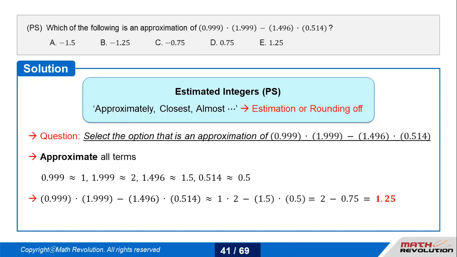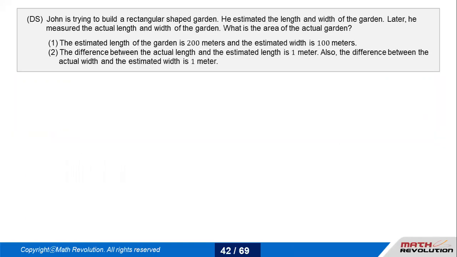No, always round to the next possible easy value which you could calculate. So 1 times 2 is 2, minus 1.5 times 0.5, which is 0.75. So 2 minus 0.75 would be 1.25. In this manner, approximation helps you get the answer E.